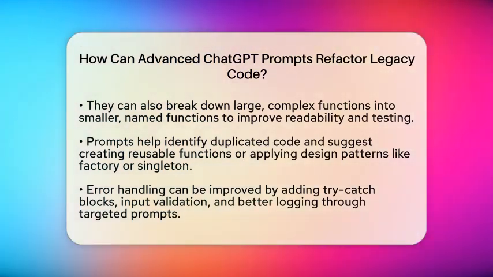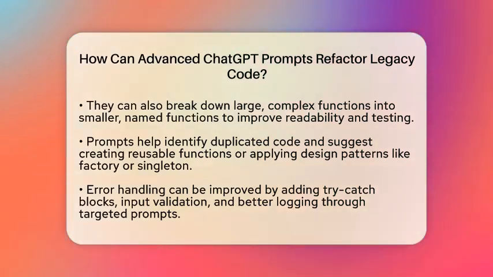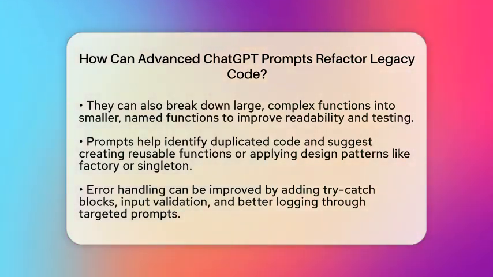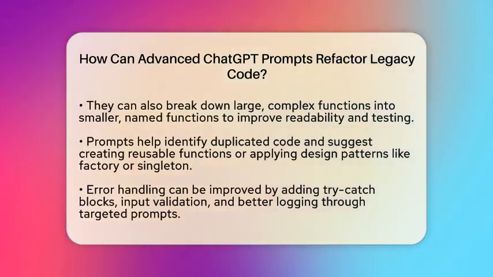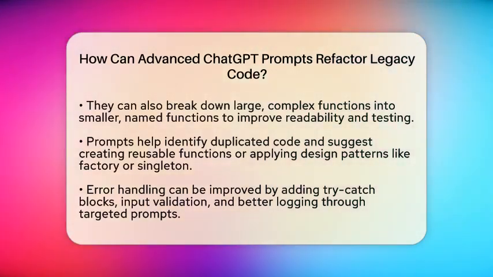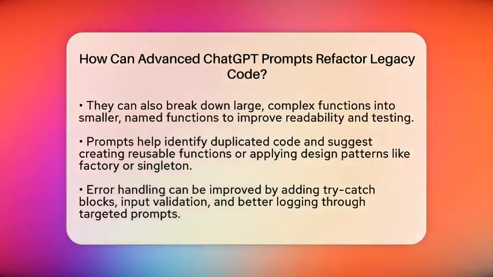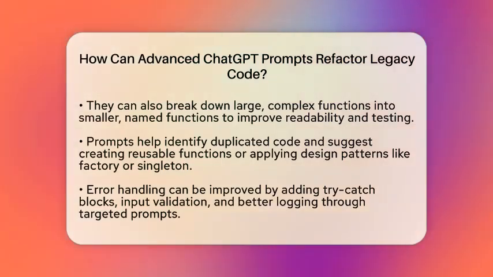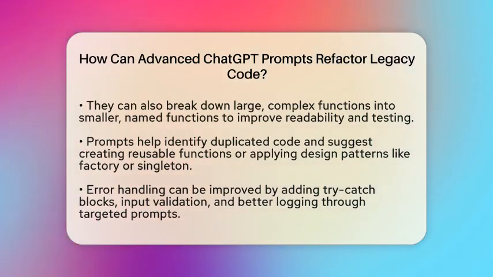Prompts can ask ChatGPT to find repeated blocks and suggest creating reusable functions or applying design patterns like factory or singleton. This reduces redundancy and makes the code more flexible. Error handling is another area where advanced prompts shine. You can ask ChatGPT to add try-catch blocks, validate inputs, or improve logging. This makes the code more reliable and easier to troubleshoot.